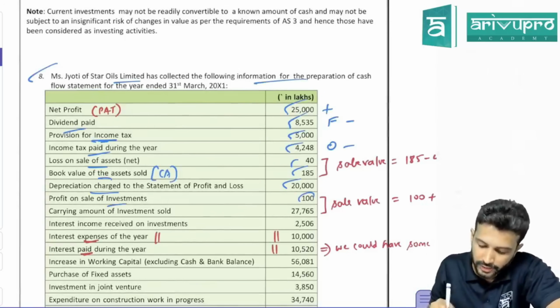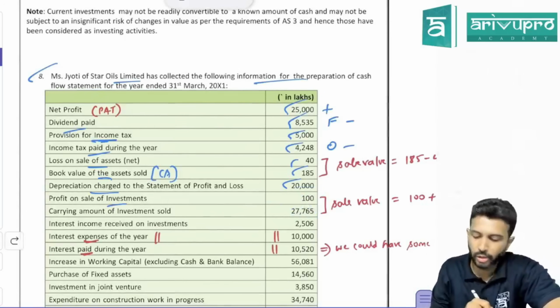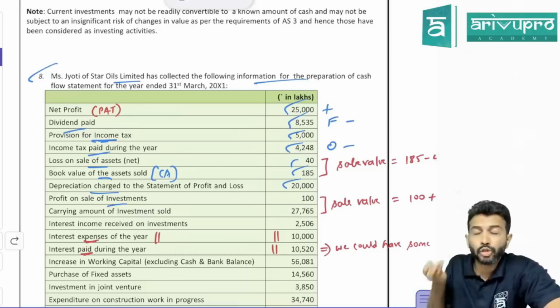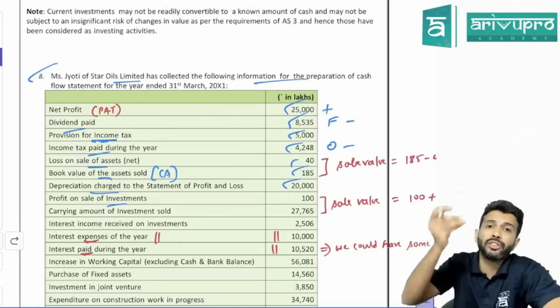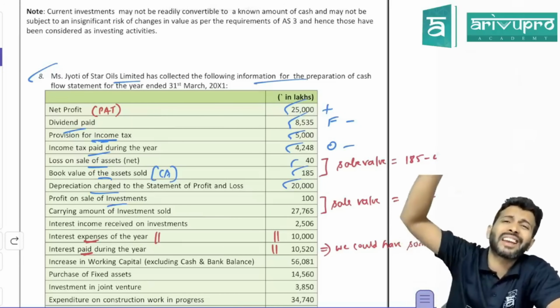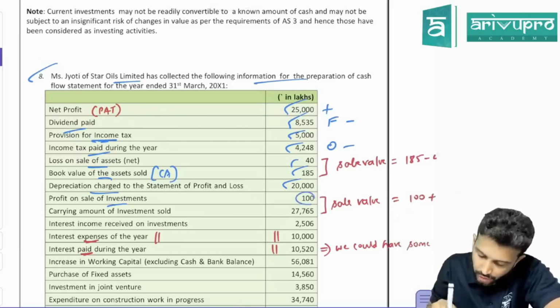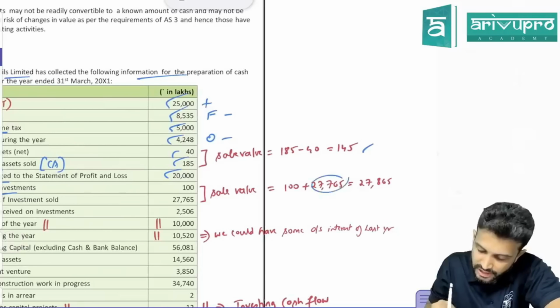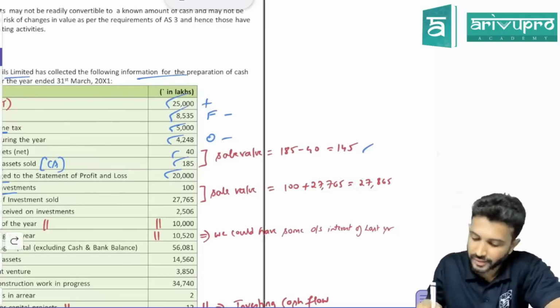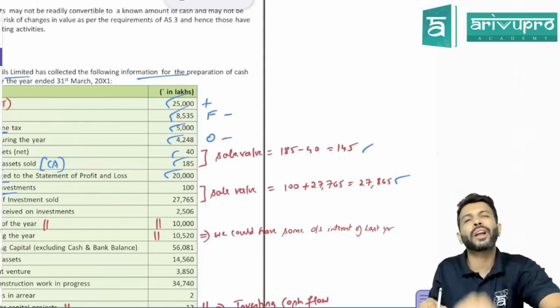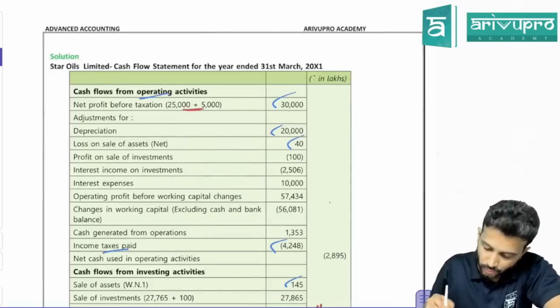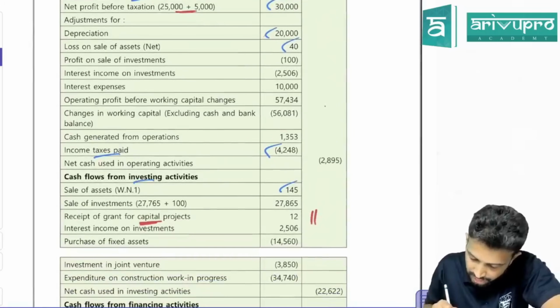Profit on sale of investment 100. Carrying amount of investment sold is 27,765. You sold the investment and made a profit, which means you sold at higher than carrying amount, higher by 100. So 27,765 plus 100, the sale value will be 27,865. Sale of investment, what activity? Investing activity. Check, 27,865 they have taken under investing activity as plus.